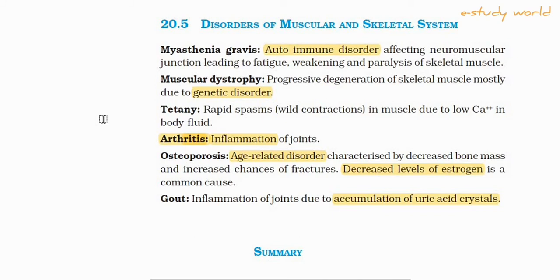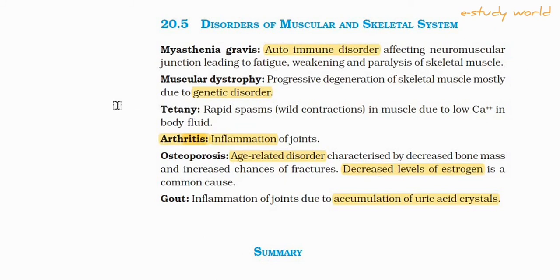Muscular dystrophy is inherited, meaning it is transmitted from one generation to another, and this disorder leads to muscular weakening and increased level of disability, meaning difficulty in the movement of the limbs and other organs, because weakening of muscles takes place.